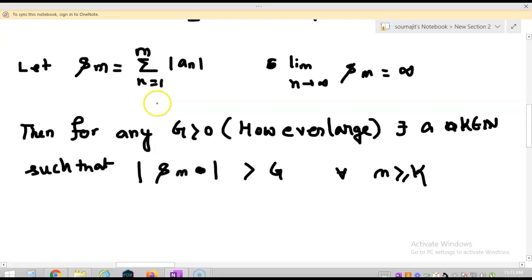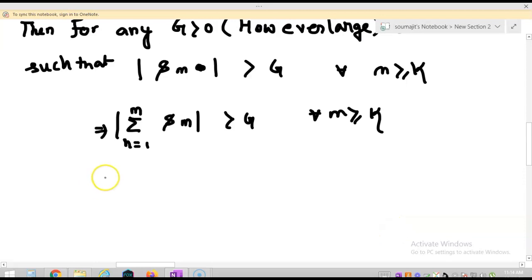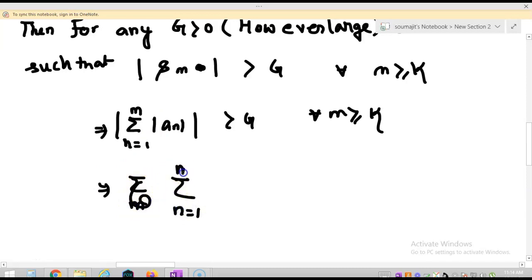Now observe that if I put the value of S_m, I can write summation n equal to 1 to m of mod of a_n greater than g for all m greater equal to k, right? Now as mod of a_n is always positive, I can write summation n equal to 1 to m of mod of a_n greater than g for all m greater equal to k, right? So this is our equation number 1.